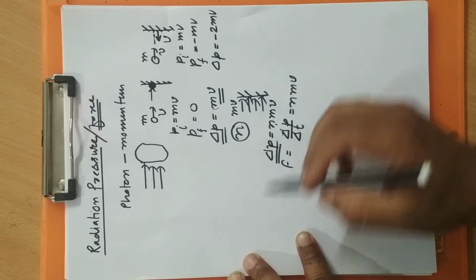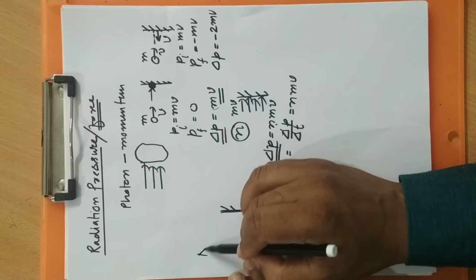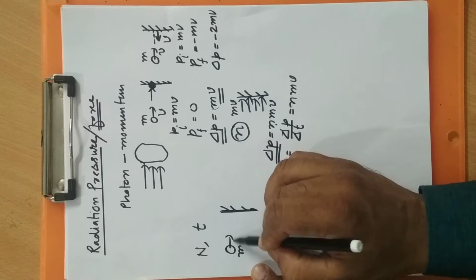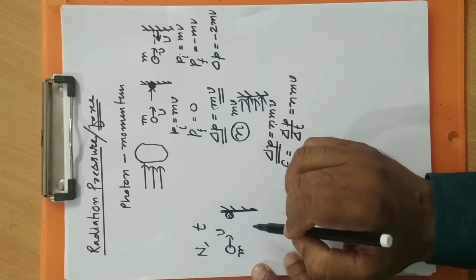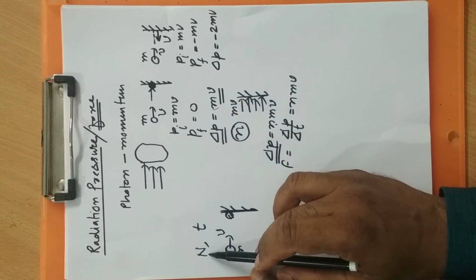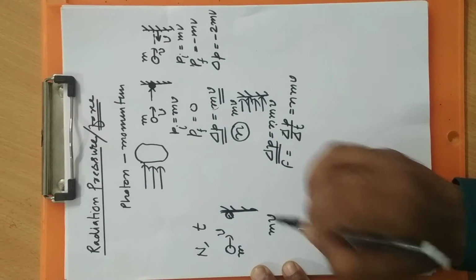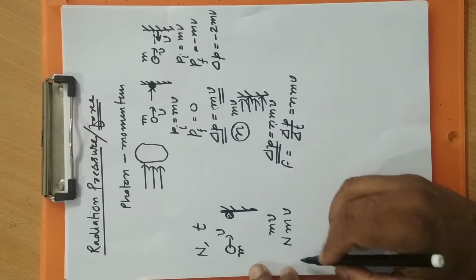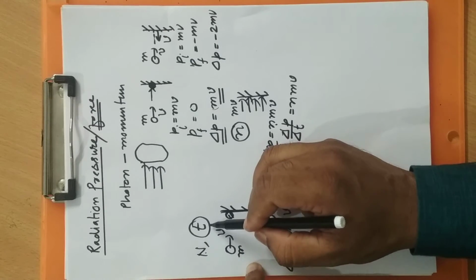Otherwise you can understand it like this. On this particular wall, suppose n balls hit in time t. Each ball of mass m hits the wall with a velocity v, and after striking it comes to rest, getting stuck with the surface. For one ball the change in momentum is mv. For n balls, the change in momentum is nmv. This is the total change in momentum, in a time of t, because n balls are striking in a time of t.